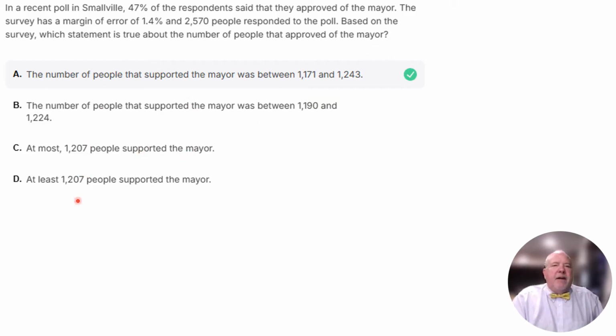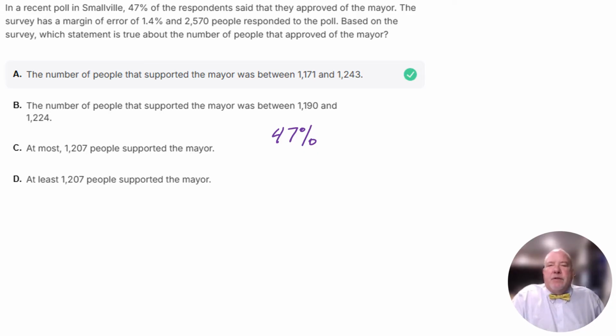So, we're trying to find out how many people actually approved of the mayor, taking into account the 1.4% error. One common way that you'll see this written is you have the 47%, and then there's a margin of error of 1.4.